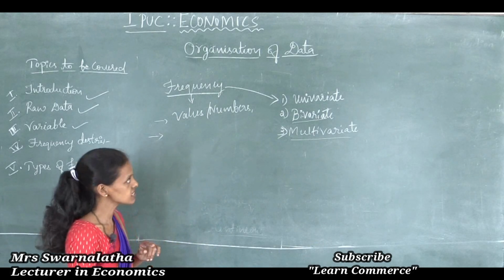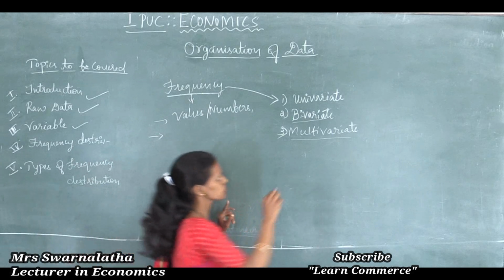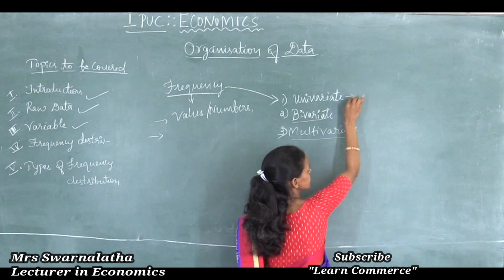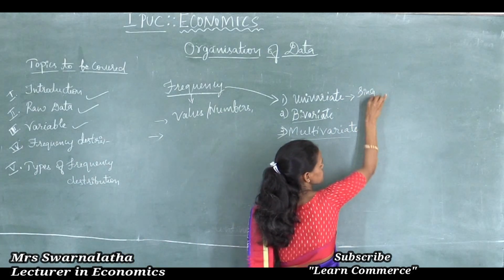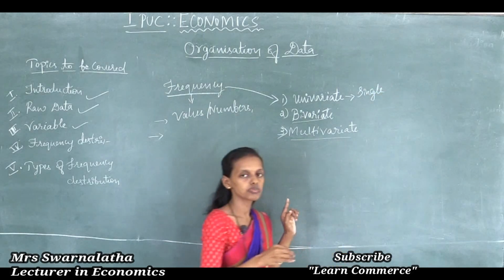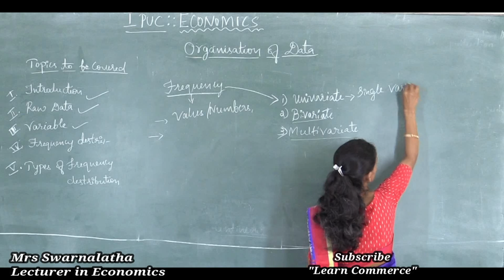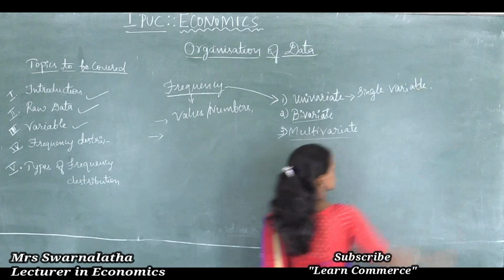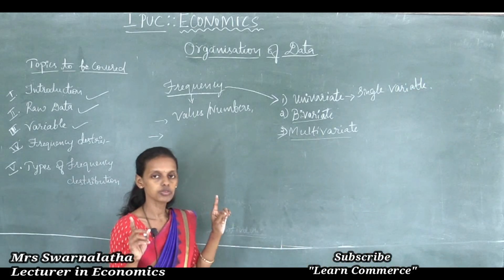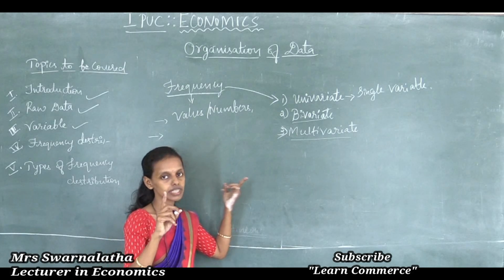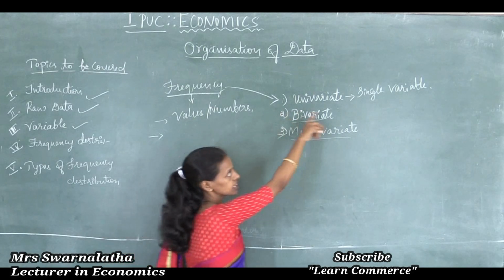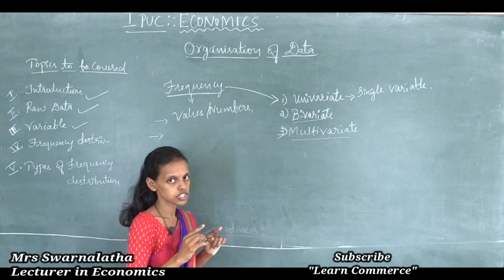Frequency distribution for a single variable is said to be the univariate frequency distribution.